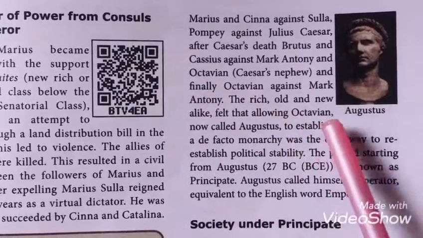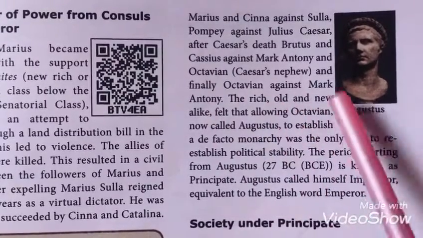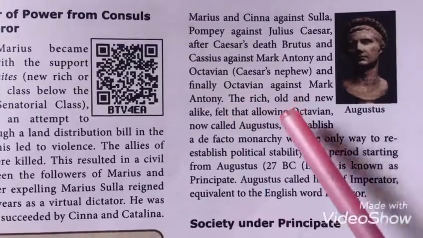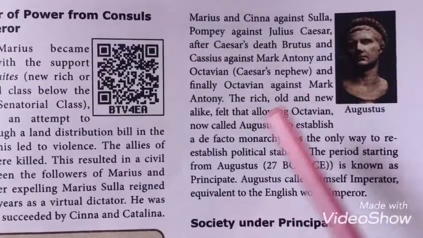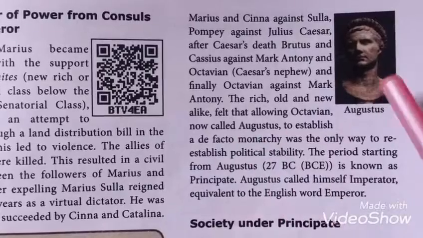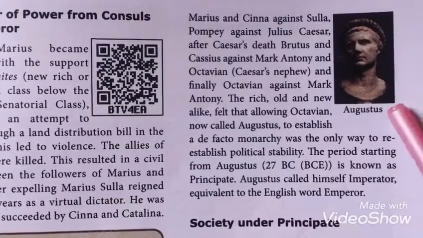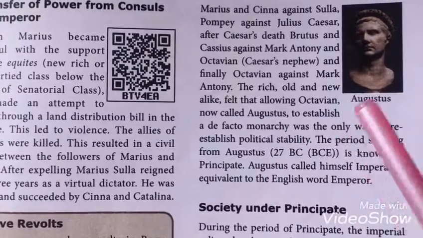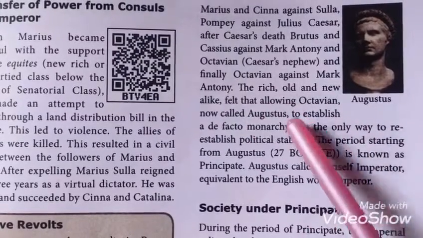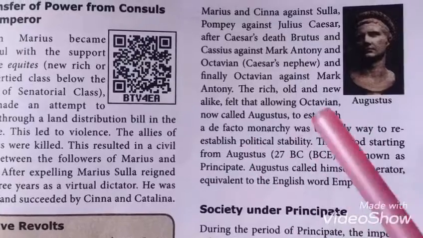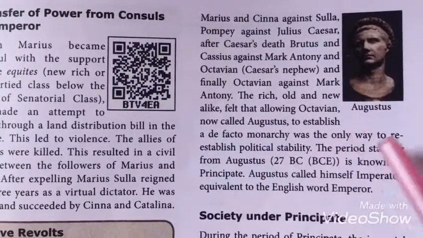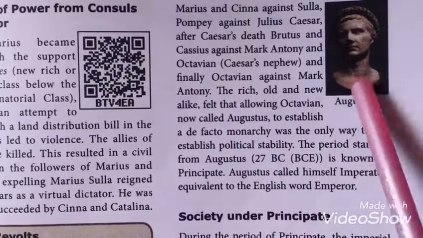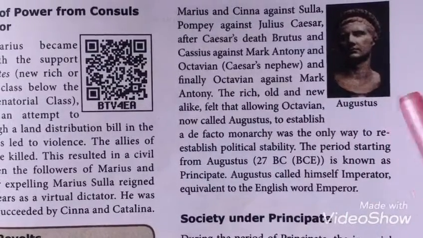At last, the rich people and the new alike suggested that they declare Octavian, who is also called Augustus, as the ruler. The rich people decided that if Augustus was declared a monarch king, it was the only way to re-establish political stability. So they made Augustus a monarch king.